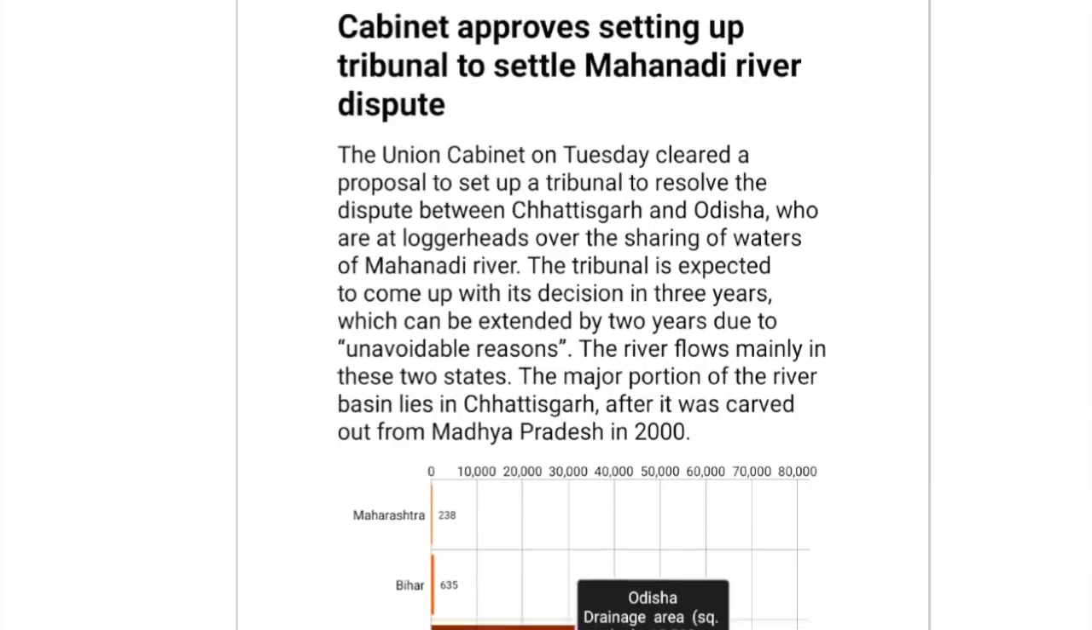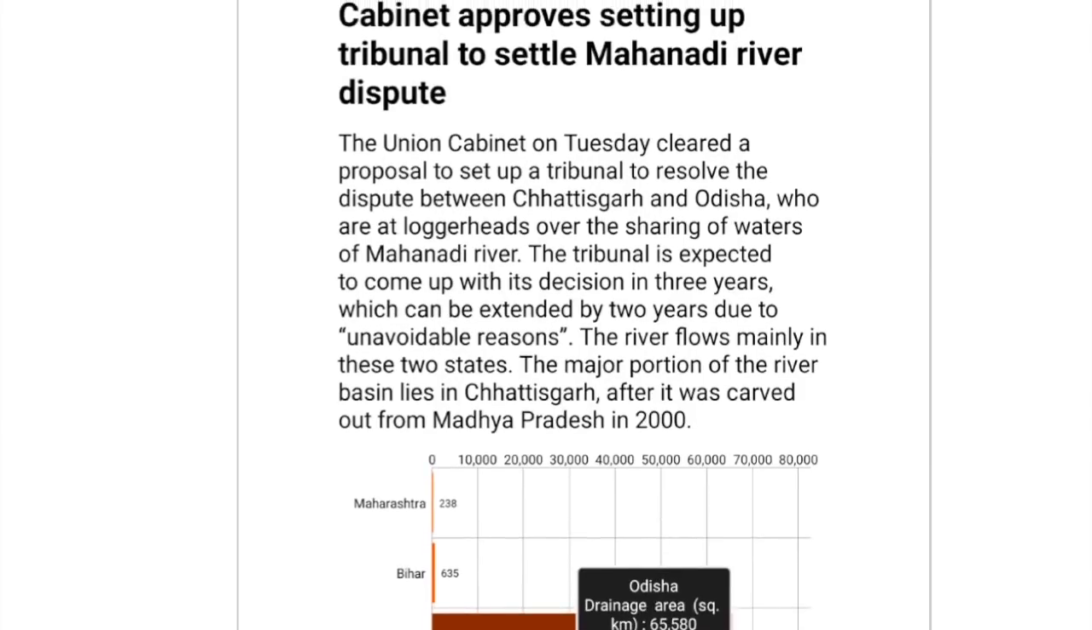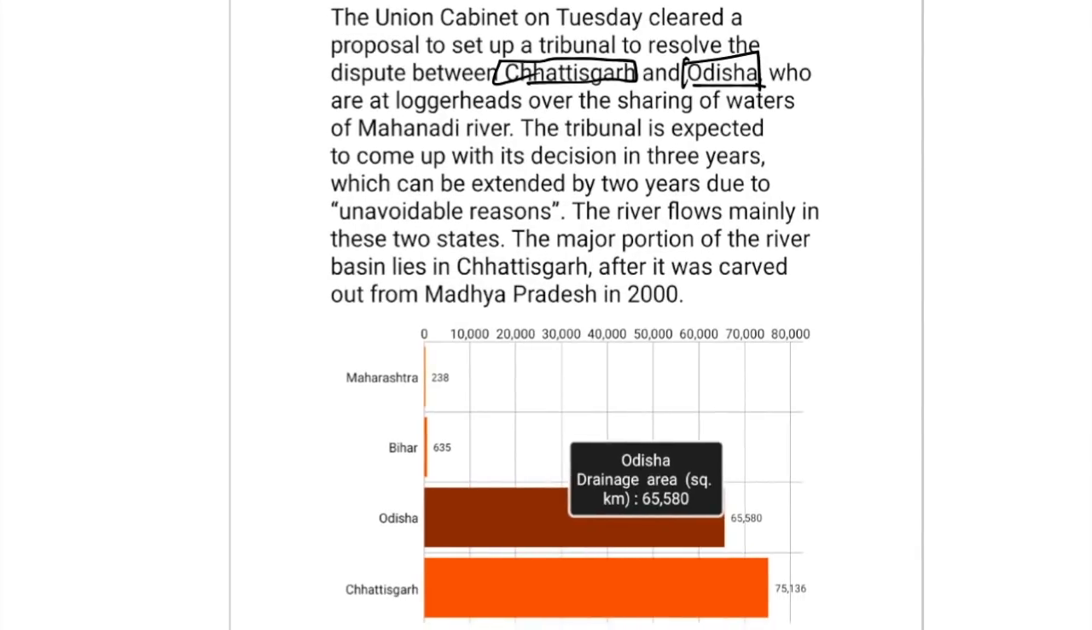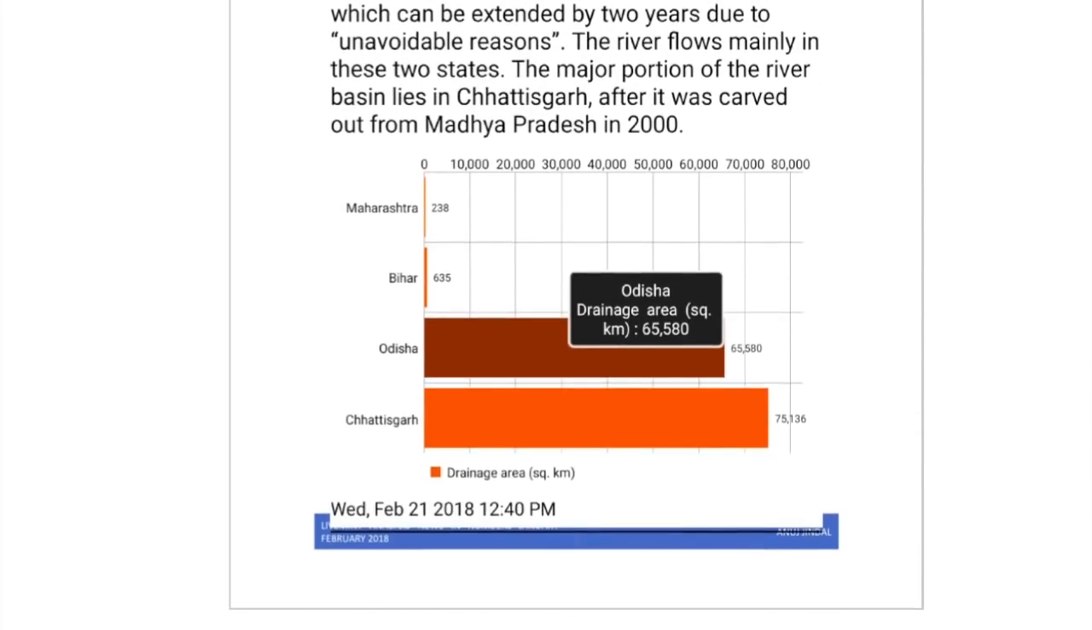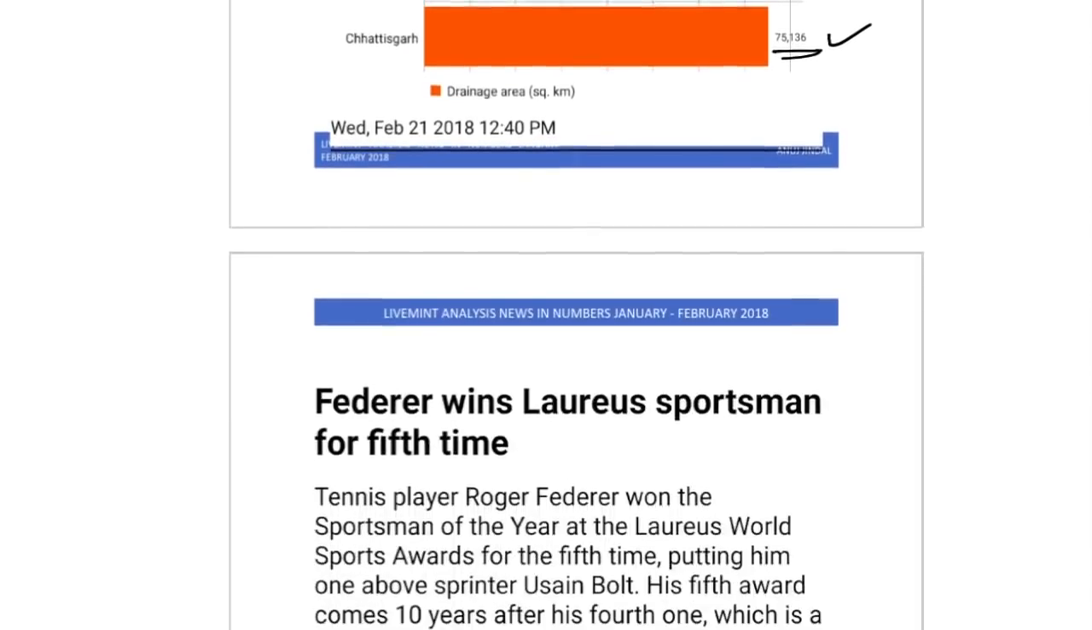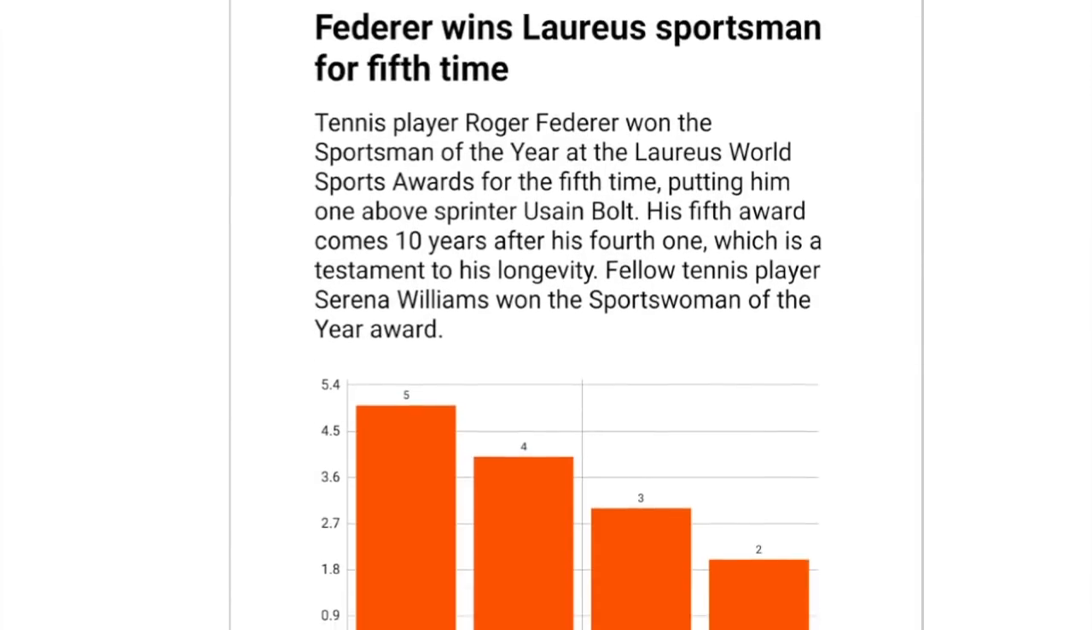Cabinet approves the setting up of tribunal to settle Mahanadi river dispute. Now Mahanadi originates in Chhattisgarh. That is number one fact that you need to understand or remember. It flows through Odisha. So only these two states are covered, Chhattisgarh and Orissa. Out of its flow, the drainage region in Chhattisgarh is more at 75,000 square kilometer, and in Odisha it is lesser at 65,000 square kilometer. That is all that you need to remember from this chart.